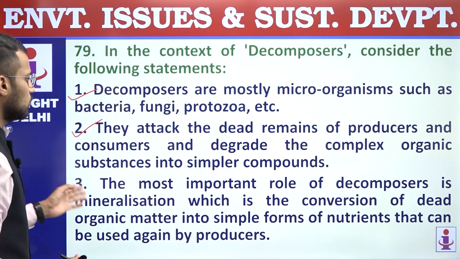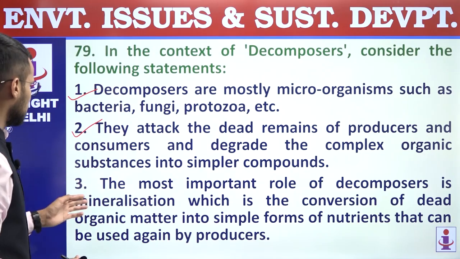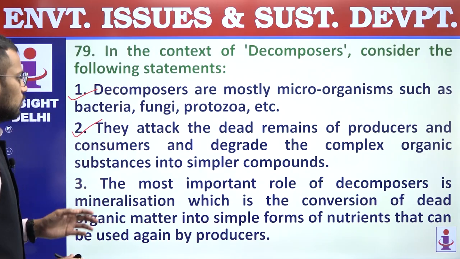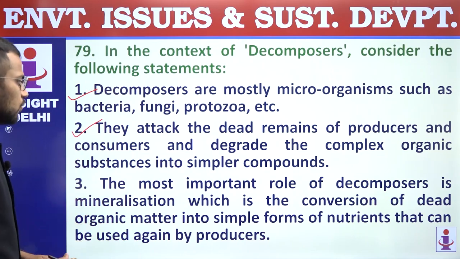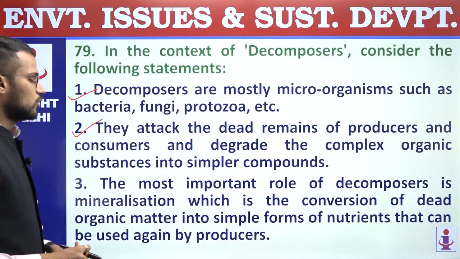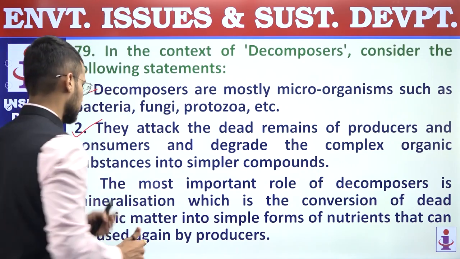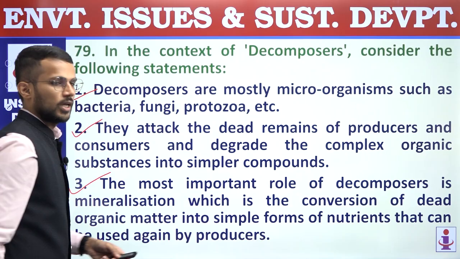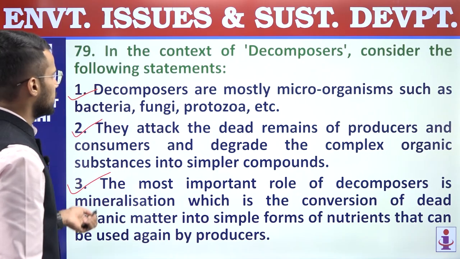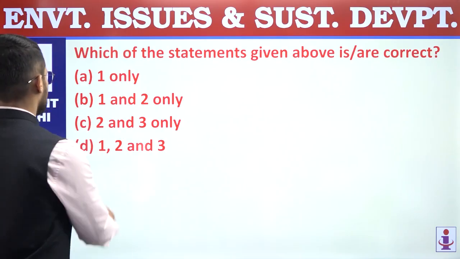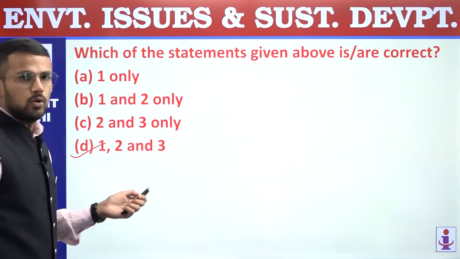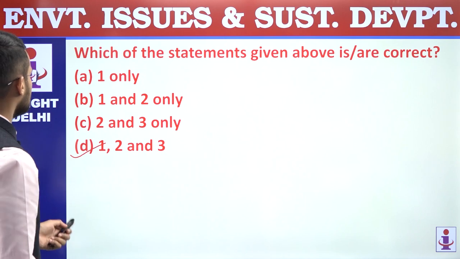Third, the most important role of decomposers is mineralization, which is the conversion of dead organic matter into simpler forms of nutrients that can be used up by producers again. So the third statement is also correct. All these three statements are correct regarding decomposers. We are supposed to find out correct statements only. Answer is D, 1, 2 and 3.